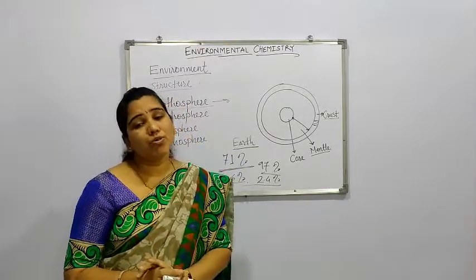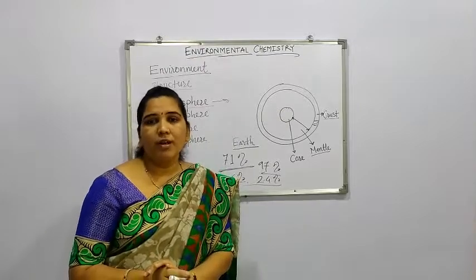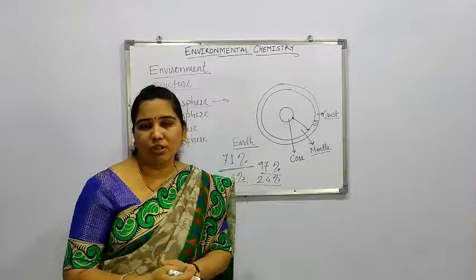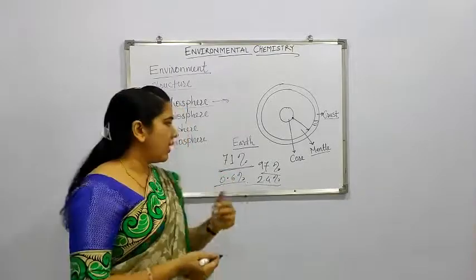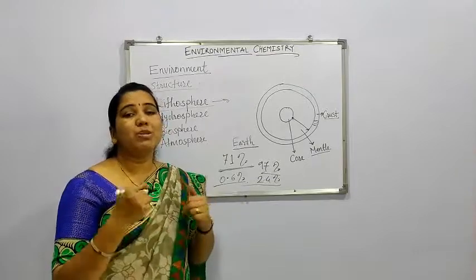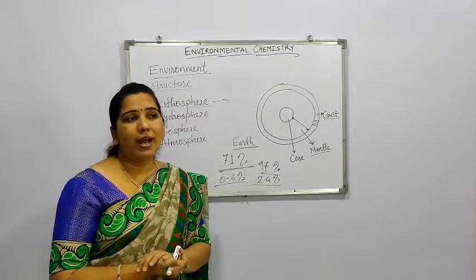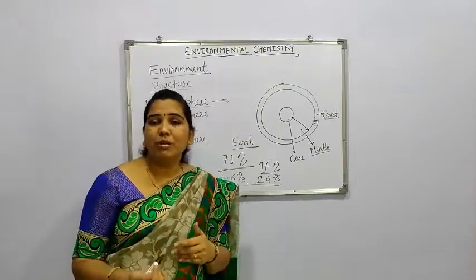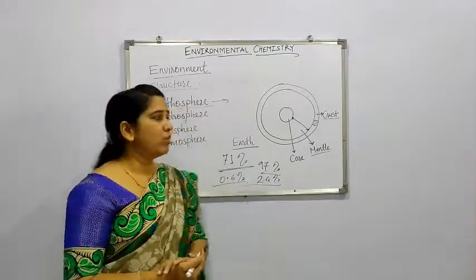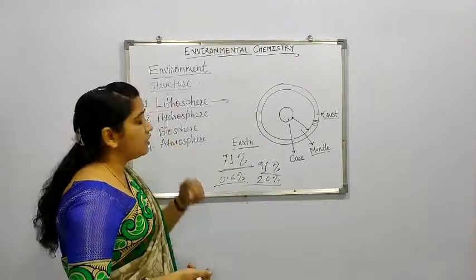Then water is also called a universal solvent, as a large number of solutes show solubility in water, maximum solubility. So it is called a universal solvent. In this way there is very much importance of the hydrosphere, and for the use of human beings, different animals and plants, water is a very important thing. Now next one is the biosphere.